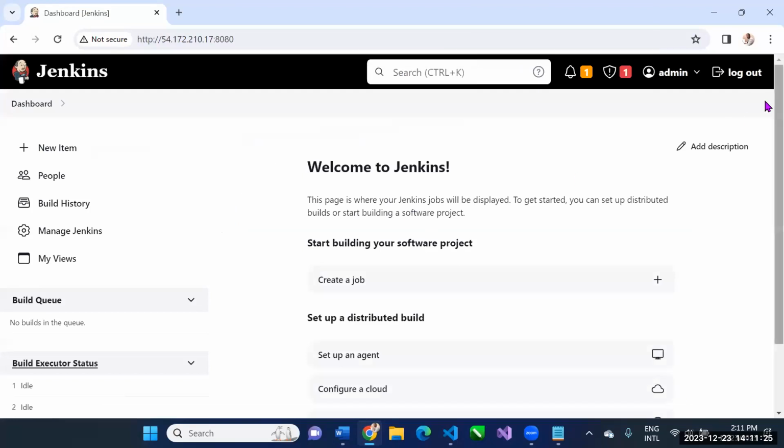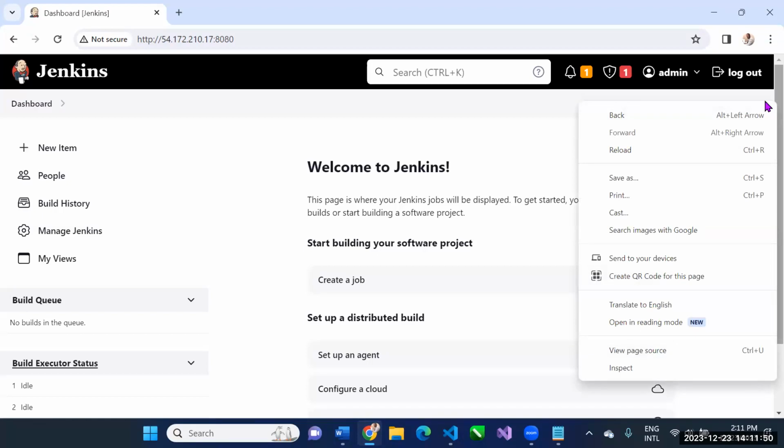So once Jenkins is ready, the first thing we want to do once Jenkins is ready. Give me 1 second, my mouse has gone dead. So where's my mouse cable? Okay.